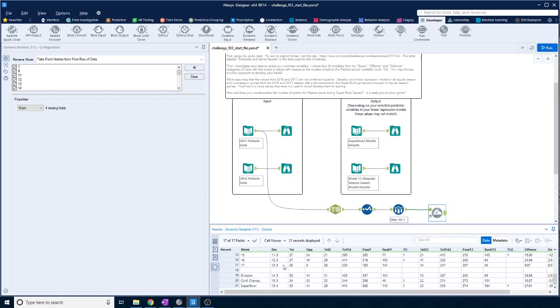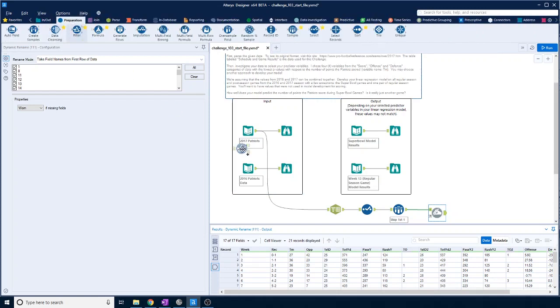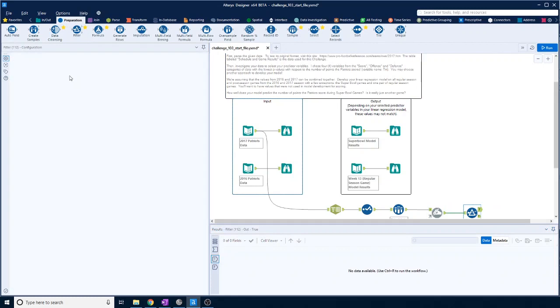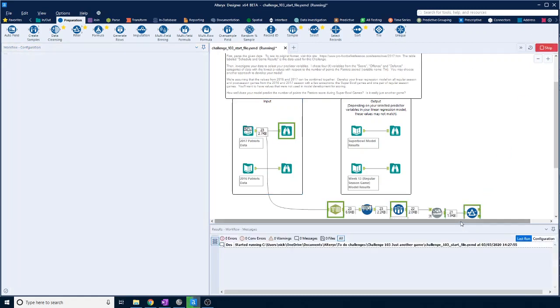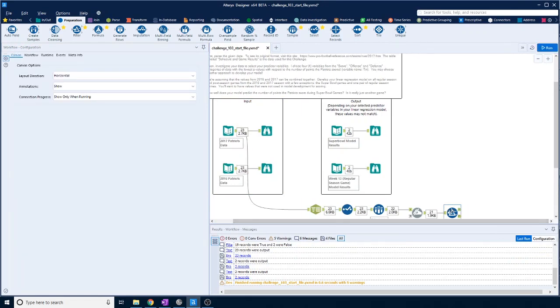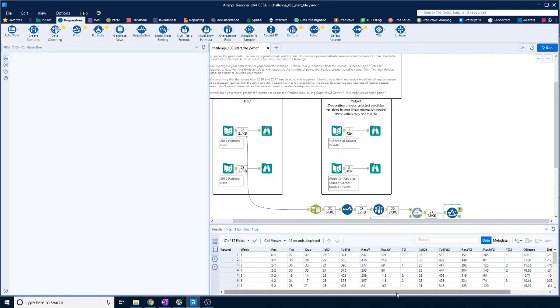Okay, we've got some gaps in here, so let's get rid of the gaps. Where TM equals 0 we want to get rid of. We want to get a filter. We can just do where TM is not empty. Okay, that should clean that up a bit. Now we have some data to work on.